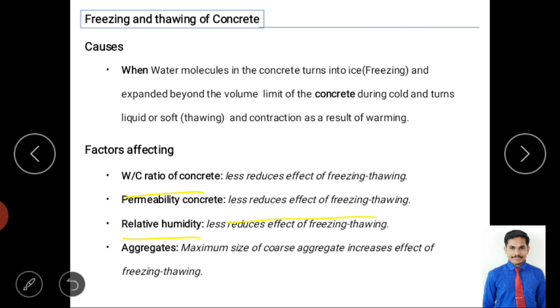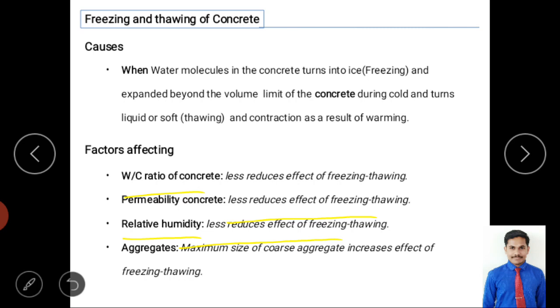So as per the suggestion, we have to use a lesser size of aggregate, with proper grading. When you use the maximum size of aggregate, it increases the effect of freezing and thawing. So here they are telling that if you use the maximum size of aggregate, the effect will increase, right?